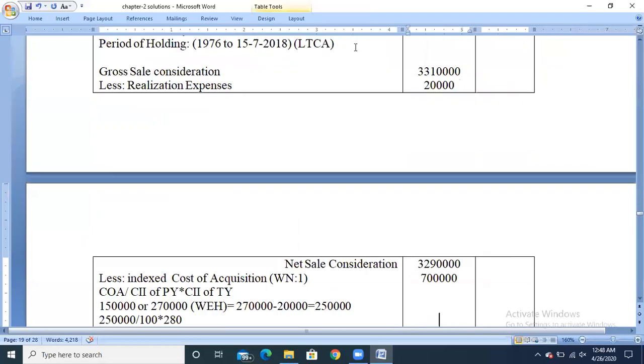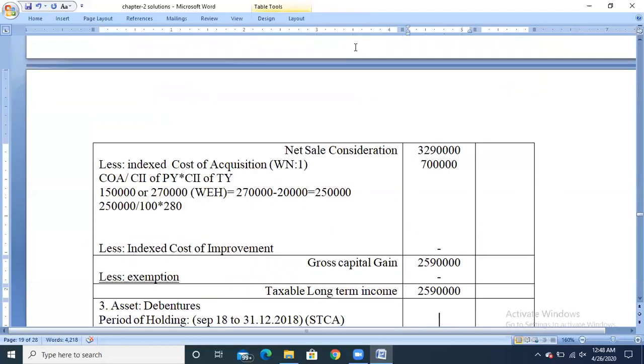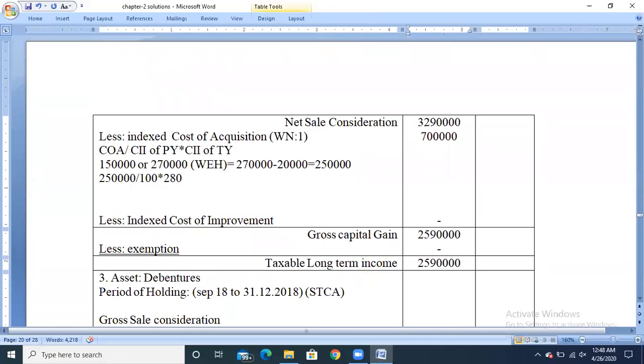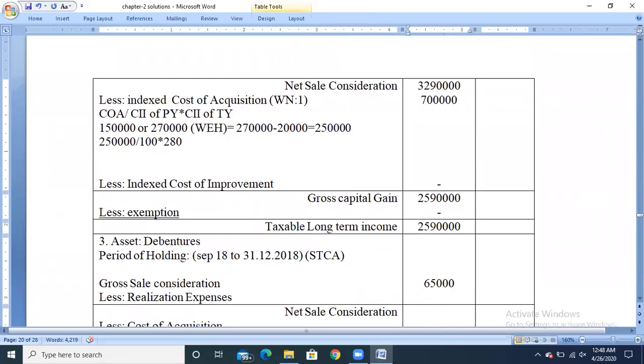Sale price rupees 65,000. From that minus realization expenses, no realization expenses. The balance will be 65,000. That is net sale consideration.